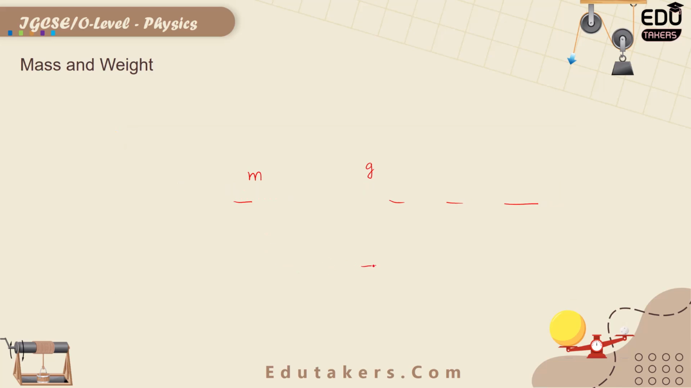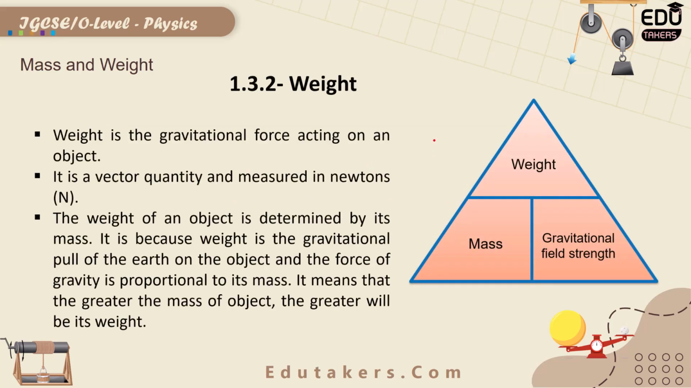Now we use this formula and see it with the help of the triangular formula, as weight is equal to the product of mass and gravitational field strength. Suppose you are given the mass of an object and also the gravitational field strength, then how can you find out the weight? Here I need to make the weight the subject. So weight would be equal to the mass multiplied by the gravitational field strength, because both of these are appearing at the bottom.